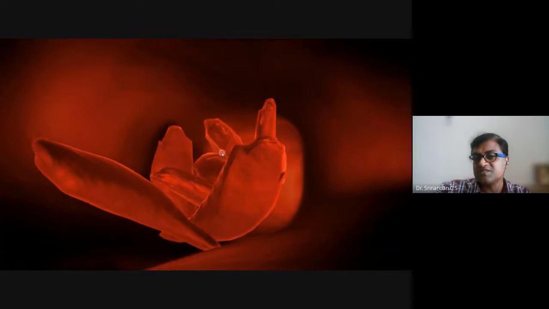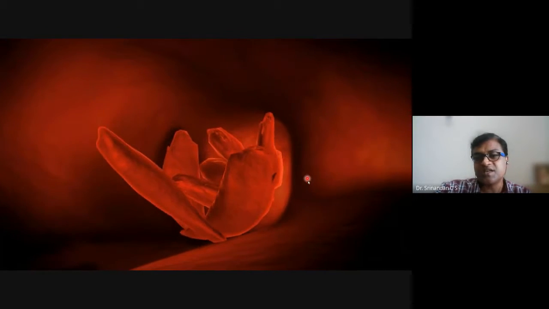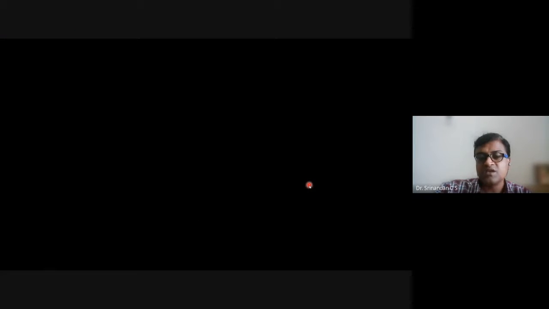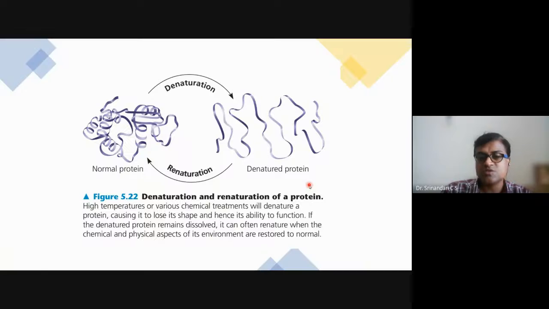And when that happens, the oxygen carrying capacity will reduce substantially. So the person having sickle cell anemia will not be able to respire properly. He will not have as much energy as others, so slowly he'll progress into a weaker individual. It's just because of the single mutation in the sixth position.